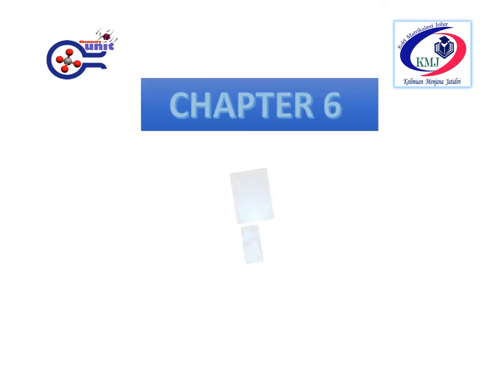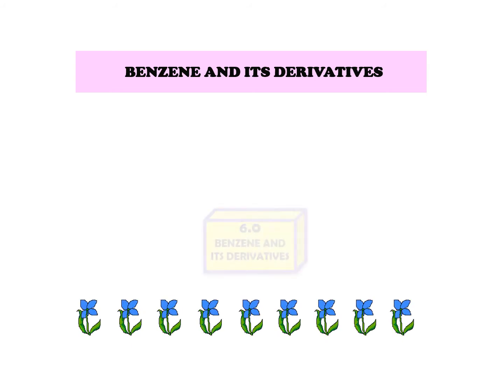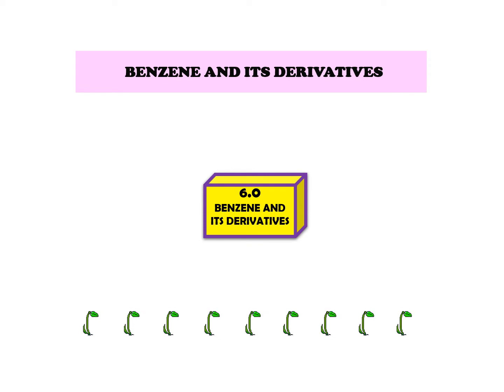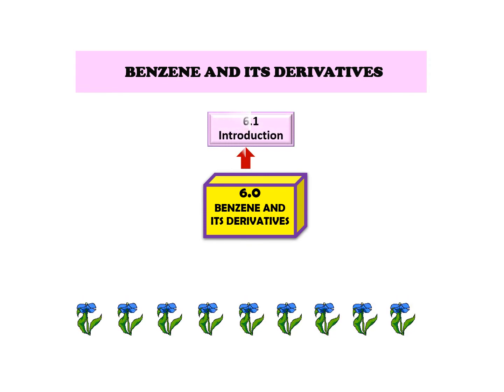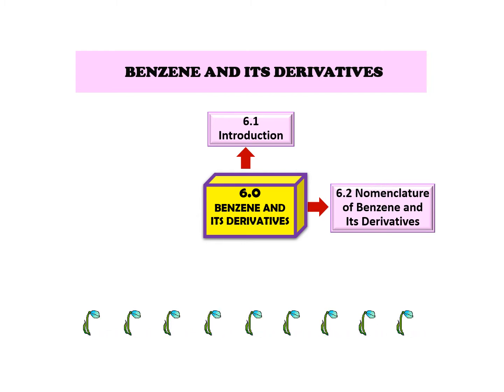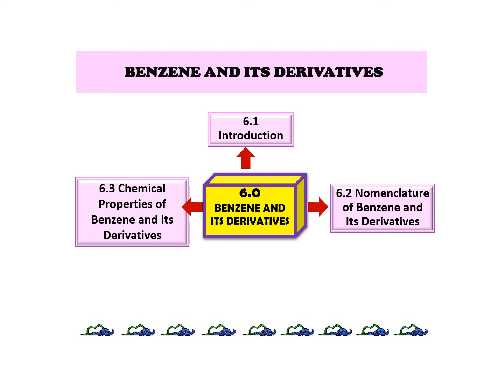Chapter 6 Benzene. Subtopics which you will study under benzene and its derivatives are 6.1 Introduction, 6.2 Nomenclature of benzene and its derivatives, 6.3 Chemical properties of benzene and its derivatives.